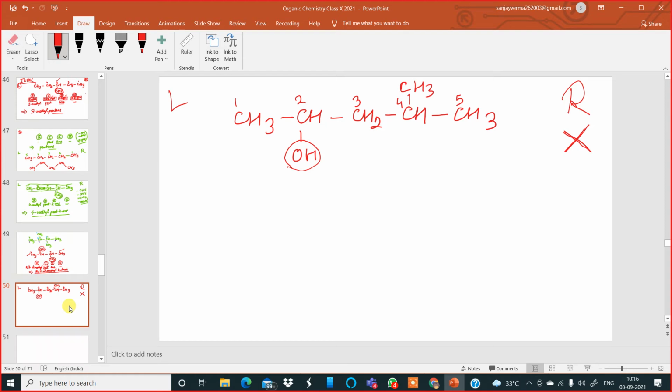Okay. Now, what is the word root? It is pent. What is the primary suffix? It is an. A-N-E. What is the secondary suffix? All. The second carbon has got an alcohol group. So pentan-2-ol.